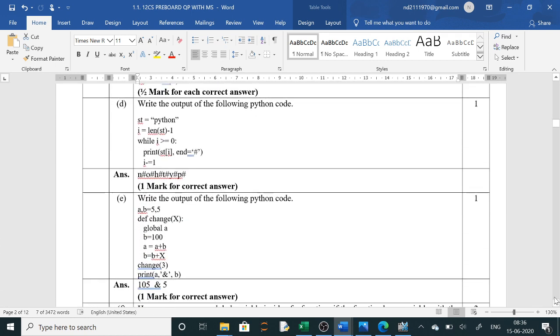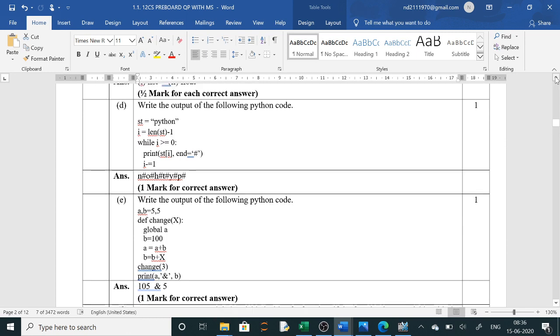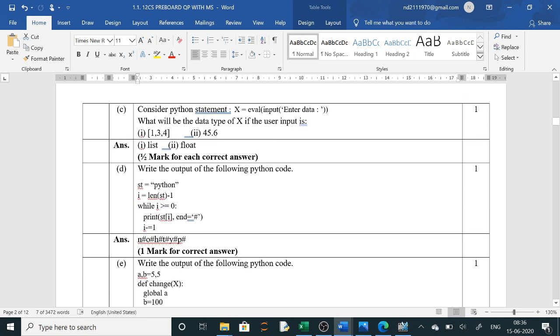Next question is, consider the Python statement x equals eval(input('Enter the data')). What will be the data type of x if the user input is this? Now eval is used to take a list or tuple. By default it is actually a tuple.